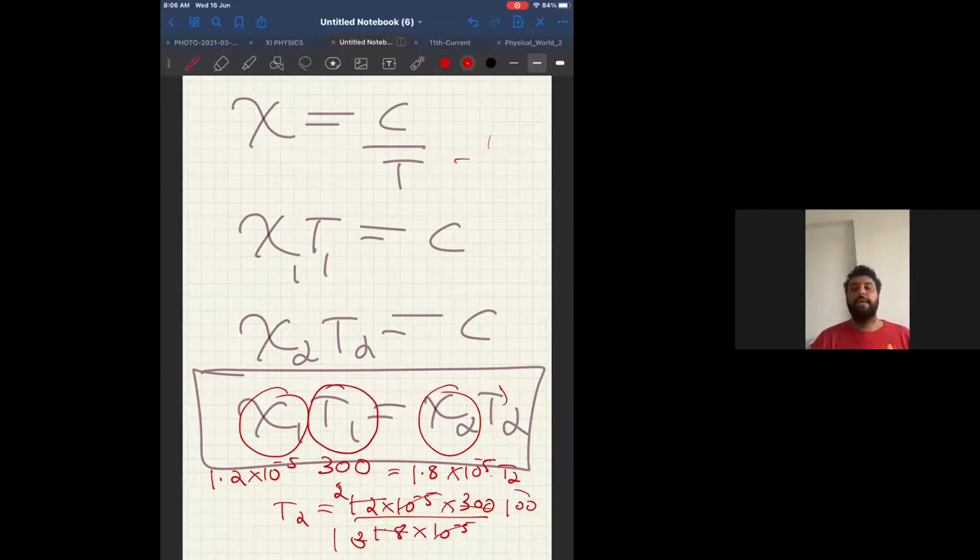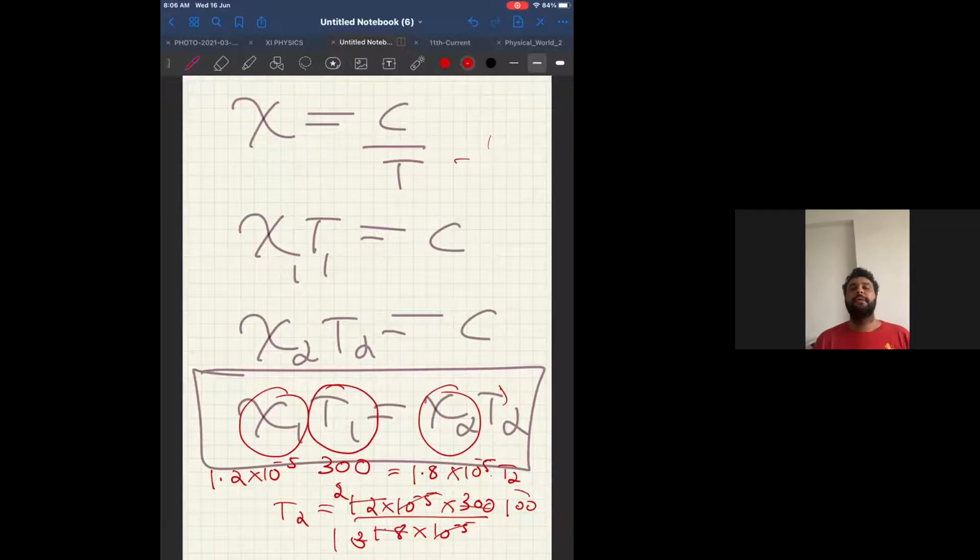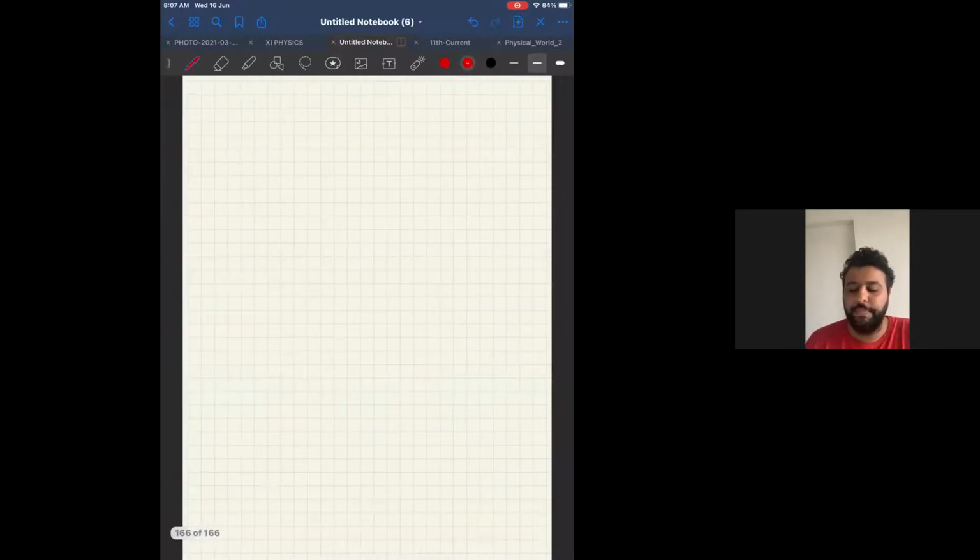Now I told you which formula came: Xi1 T1 is equal to Xi2 T2. This formula came, not the other formula. Actually, it's the same formula, but you have to see the variation of that. Got it, all of you? Okay. So now we got Curie's law. Now, again, look at the screen. And now we have something called Curie temperature.